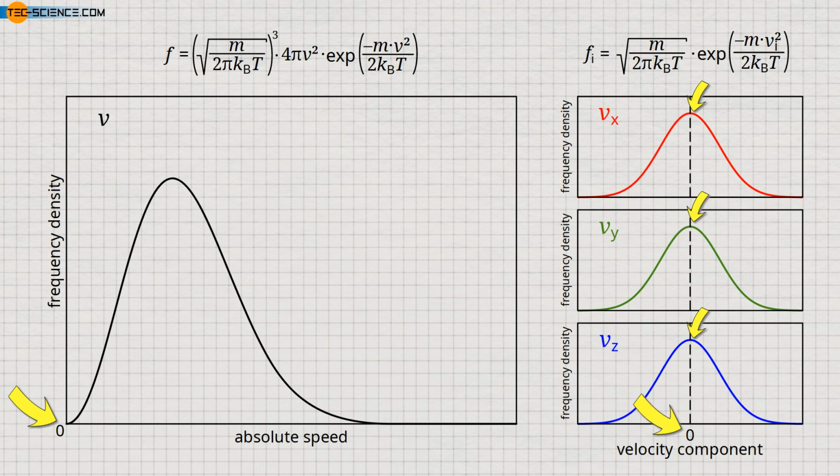At this point, it is important to interpret the diagrams correctly. The diagrams do not show the frequency or probability but the frequency density or probability density. For an interpretation whether a velocity component occurs rarely or frequently, the speed interval must also be considered. This means the area under the curve. The following two-dimensional example is intended to illustrate this and to resolve the apparent contradiction.